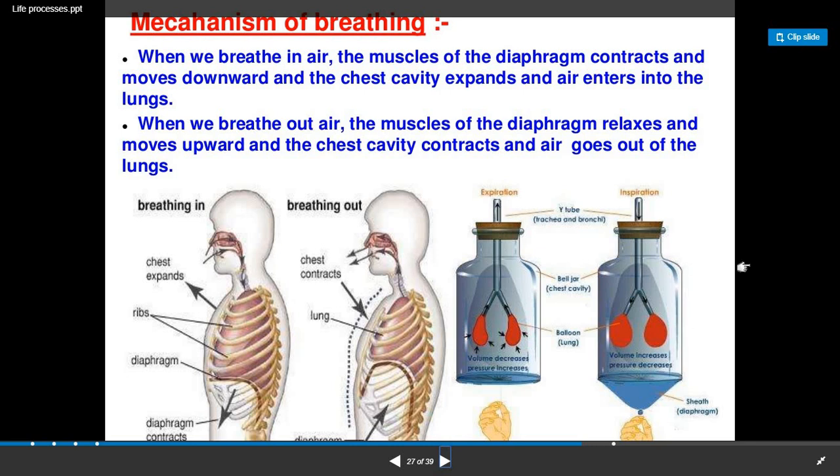Here also, in the activity it is shown, we can show this activity with the help of a balloon also. This is the expiration and this is the inspiration. In the case of inspiration, the balloon gets inflated, and in expiration, the balloons release the air. So this is how the mechanism of breathing takes place.